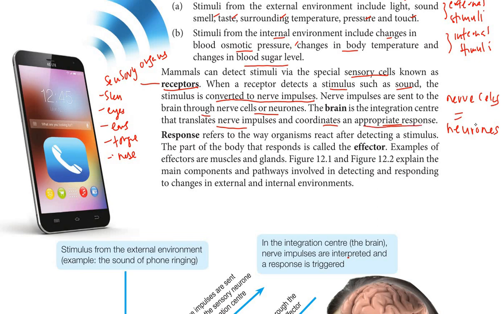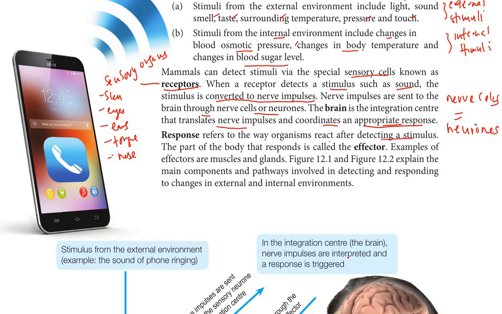So we will produce an appropriate response. What do we have to do after we detect the stimulus? For example, if you detect a bright light, what happens to your eyes? What happens to the pupil? It will become smaller, right? So that it can protect our eyes. For example. Response refers to the way an organism reacts after detecting a stimulus.